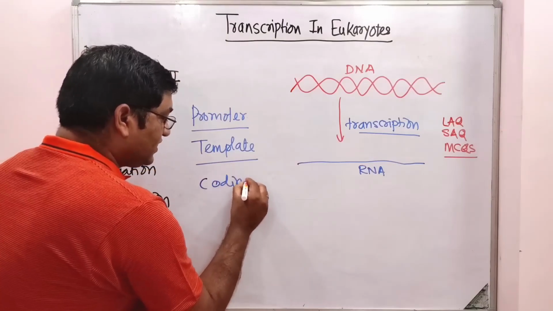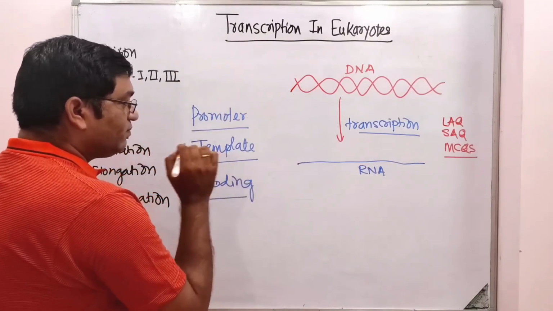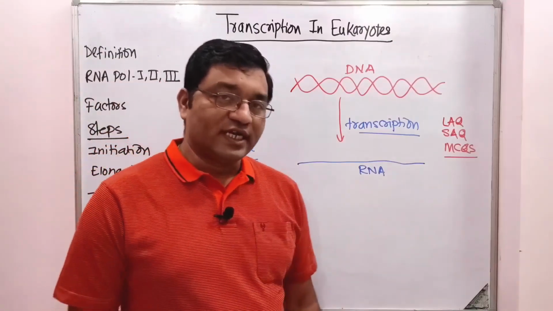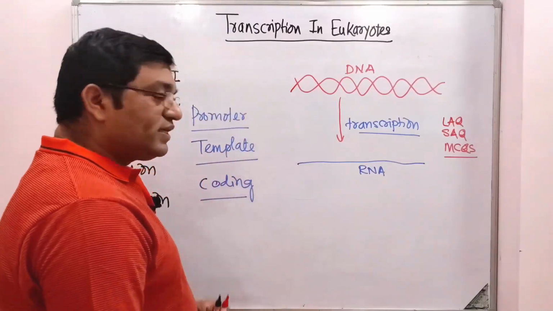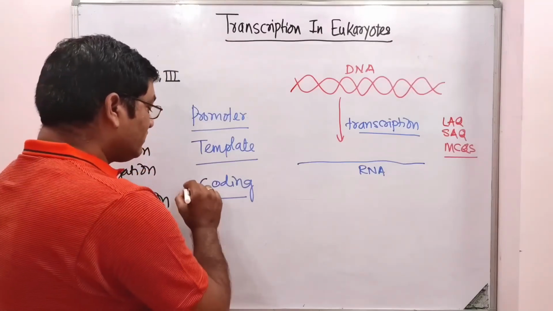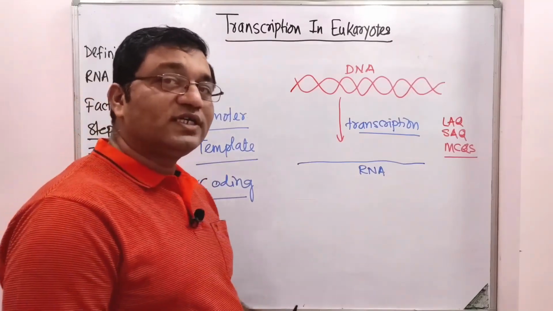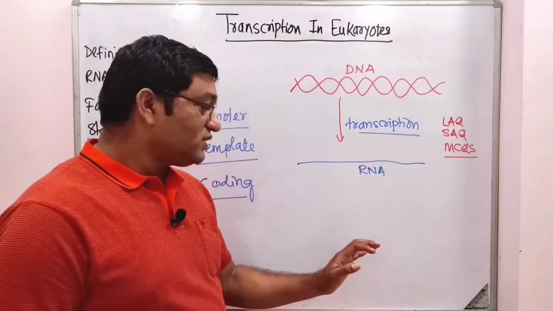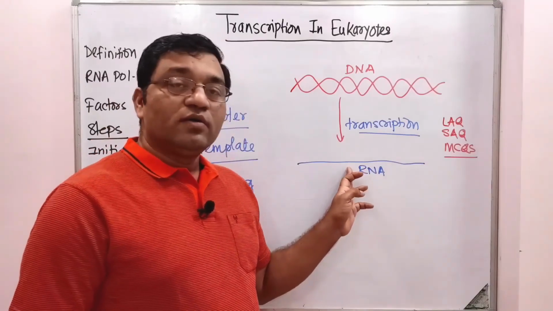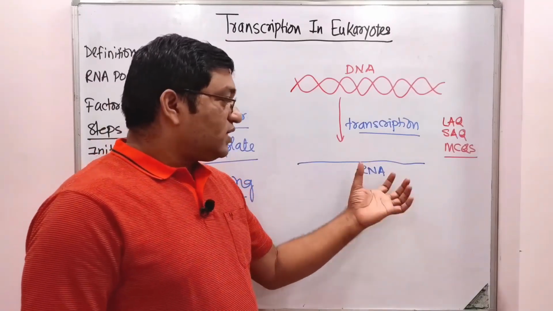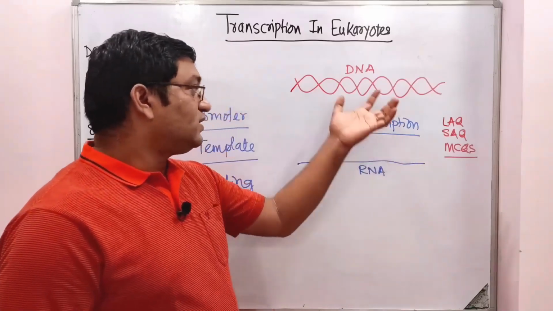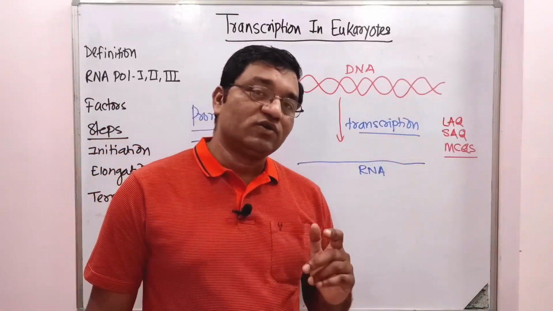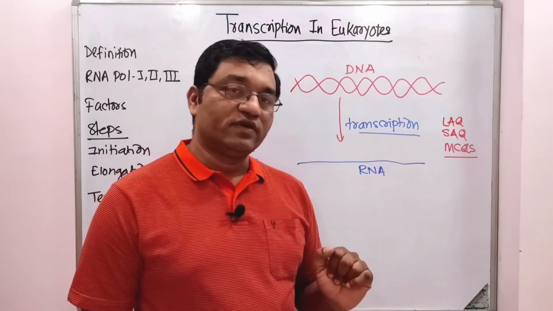The opposite to the template DNA strand is known as coding strand. Why is it known as coding or sense strand? Because the nucleotide sequence in the coding DNA strand is exactly the same as that of the newly synthesized RNA molecule. But the RNA molecule will have uracil and the DNA coding strand will have thymine. This is the only difference.